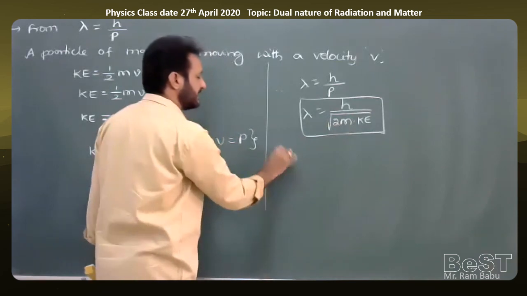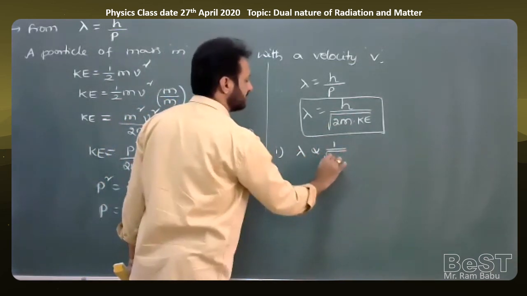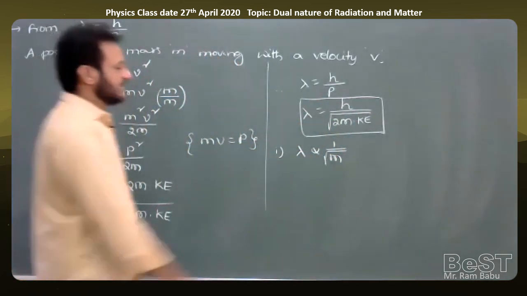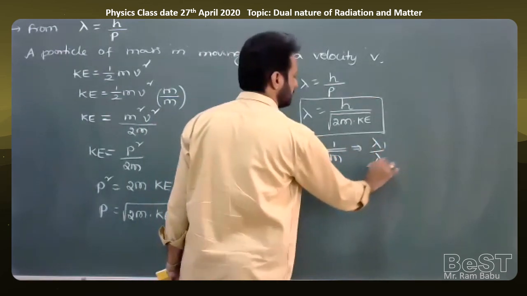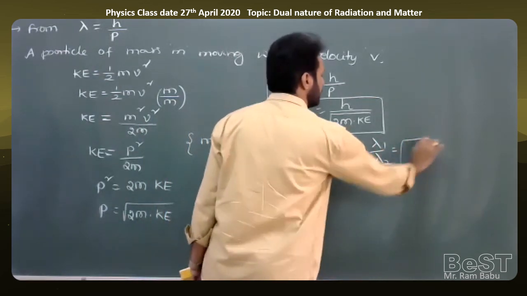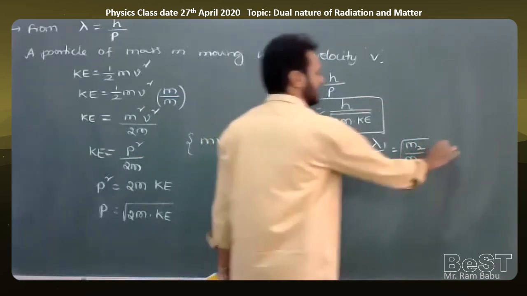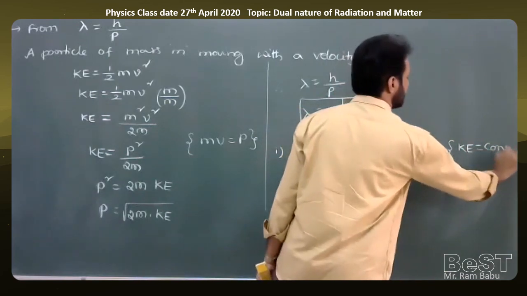We can write point one, lambda is proportional to 1 by root m when KE is kept constant. From this, I also write lambda 1 by lambda 2 is equal to square root of m2 by m1 when the kinetic energy of the particle is kept constant.